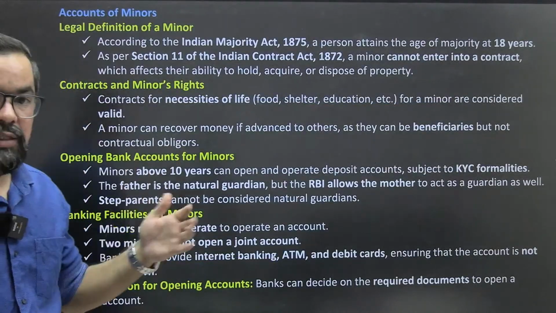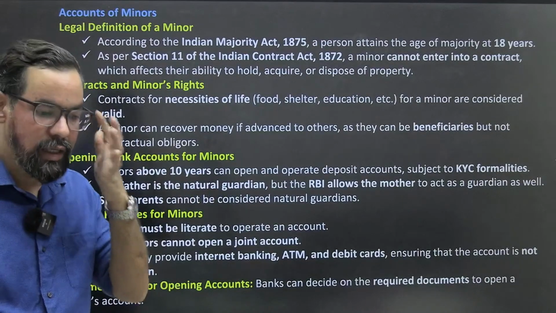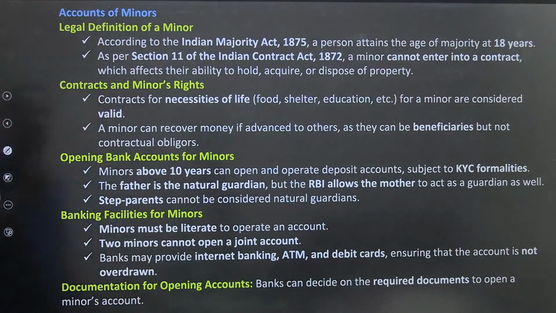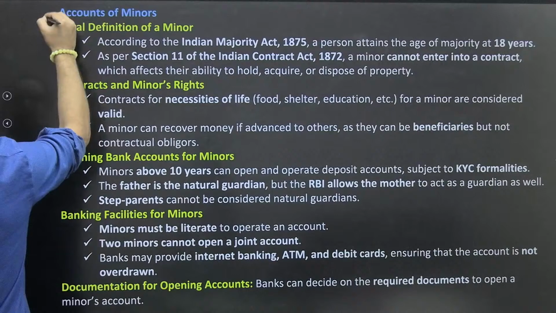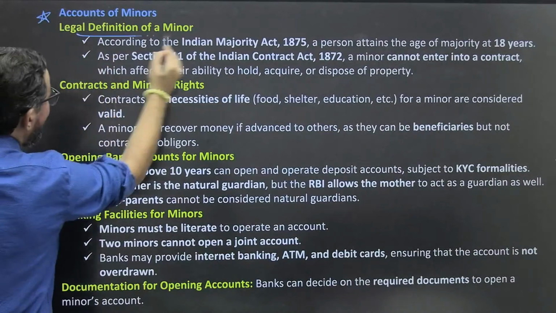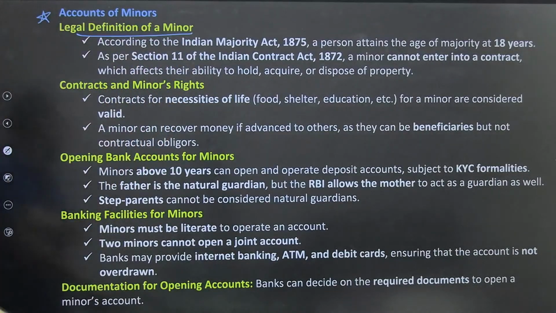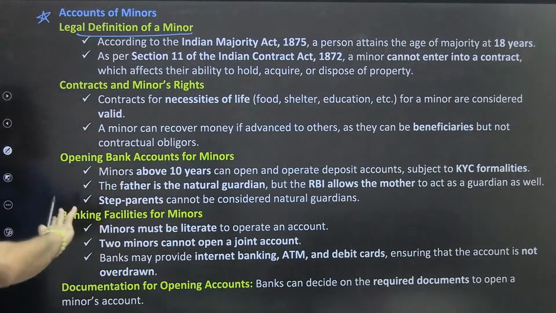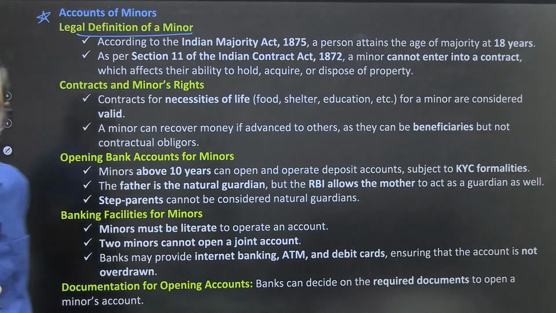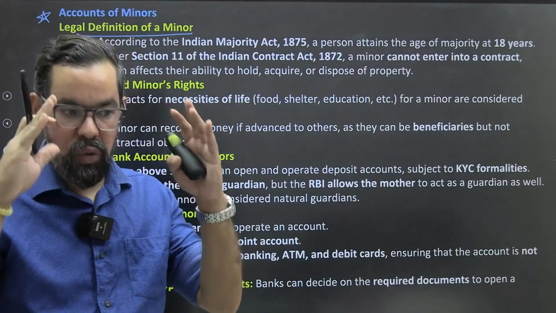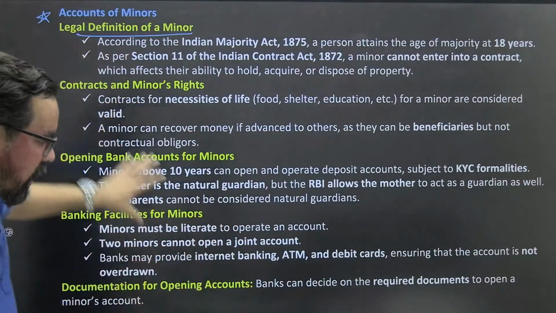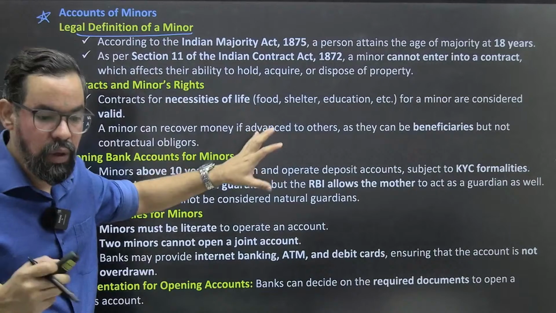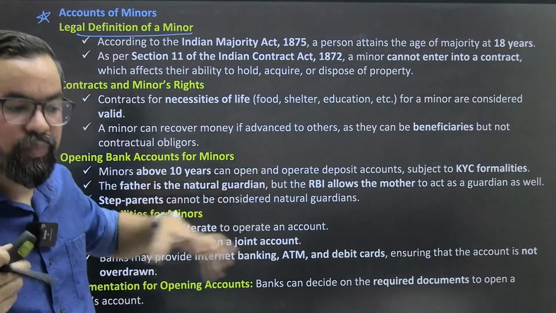There is a summary for this particular topic. Let's have a quick look. Talking about accounts of minors and the legal definition of a minor, this summary is 100% aligned with your Macmillan book. The 3-4 paragraphs written in the Macmillan book, I have summarized here in a few words for you, so you can have an easy revision.